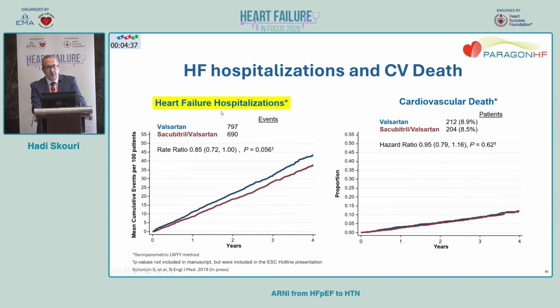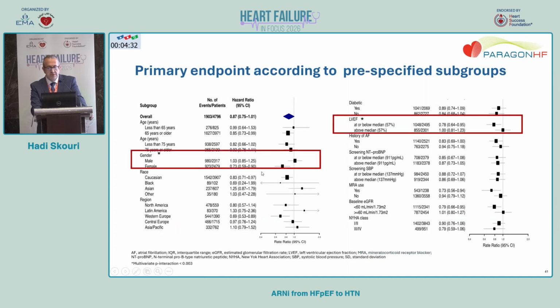Also for heart failure hospitalization, it missed the primary endpoint. But we have learned from the pre-specified subgroup analysis that females do better, and patients with an ejection fraction below the median of 57% do better.